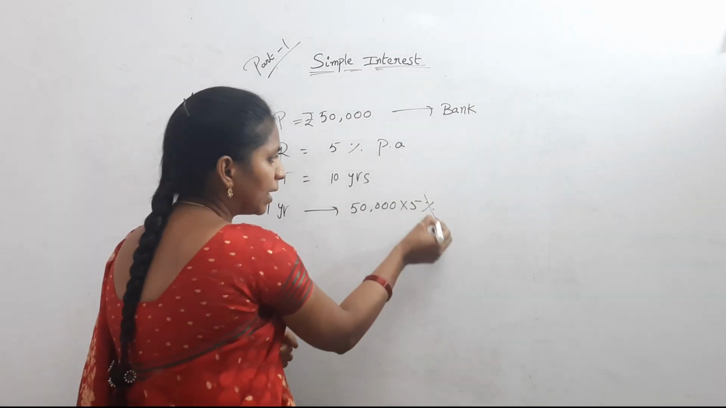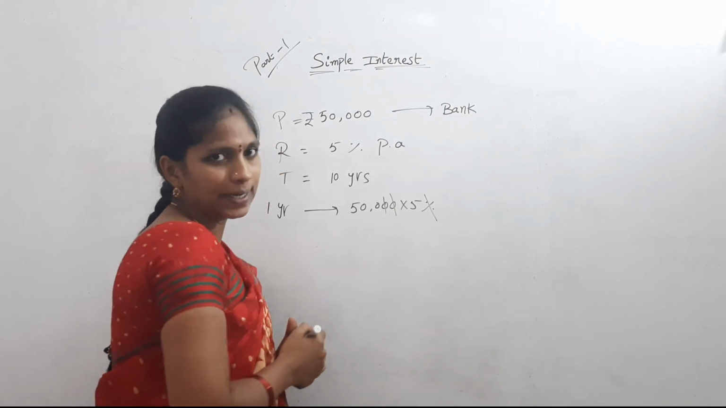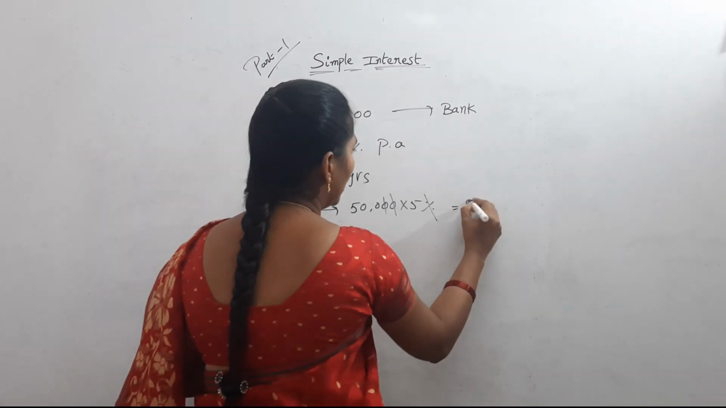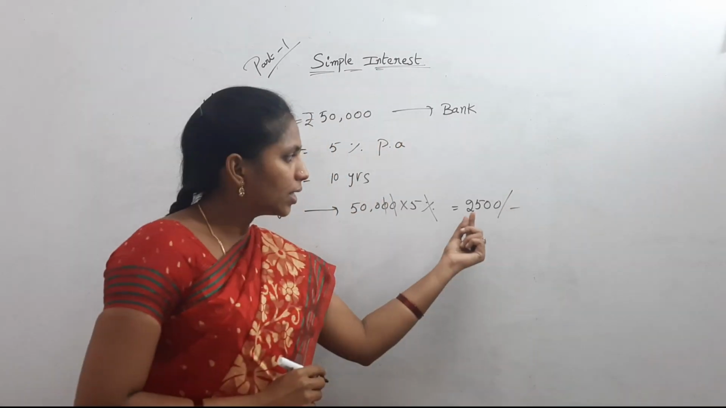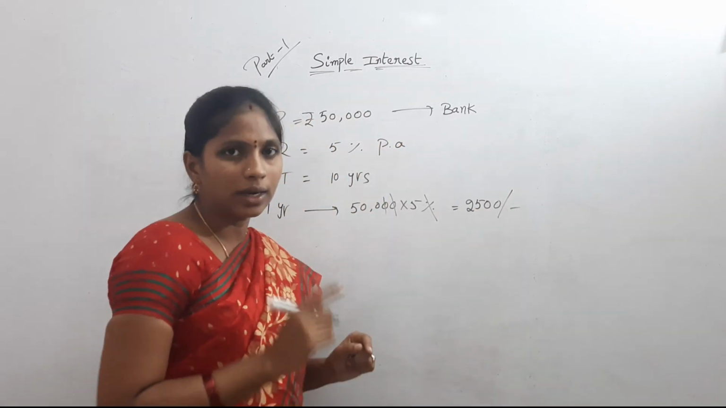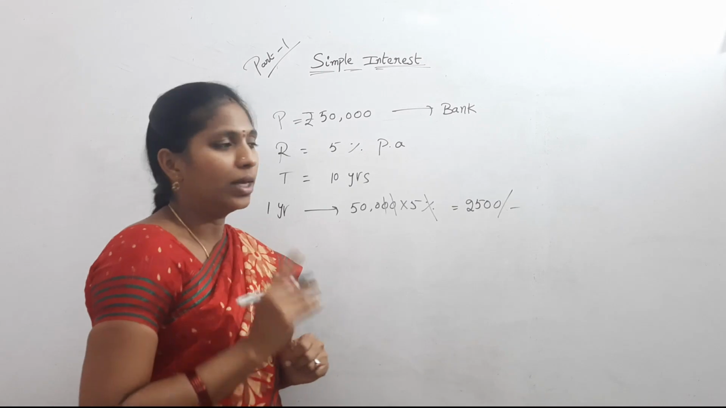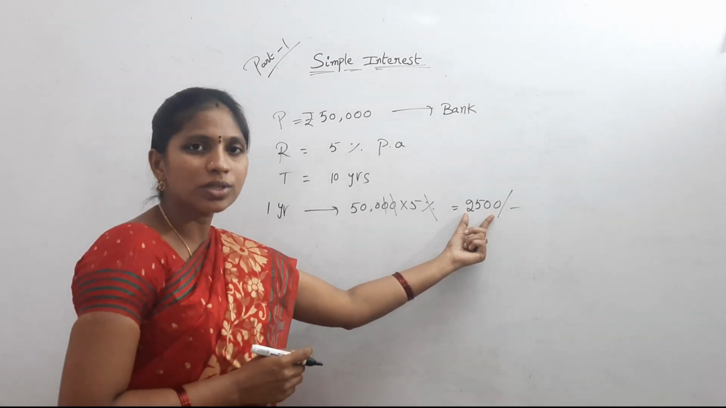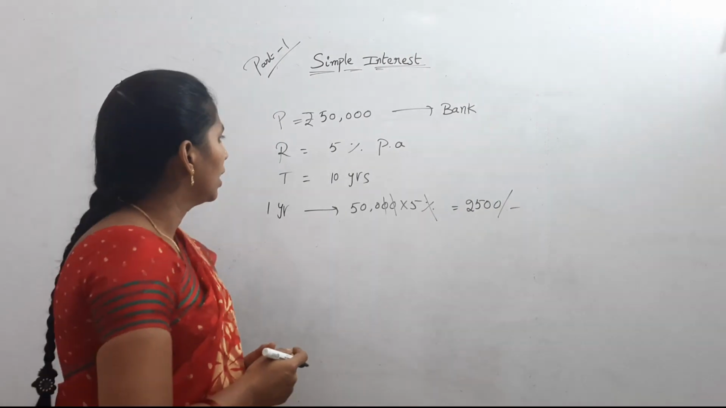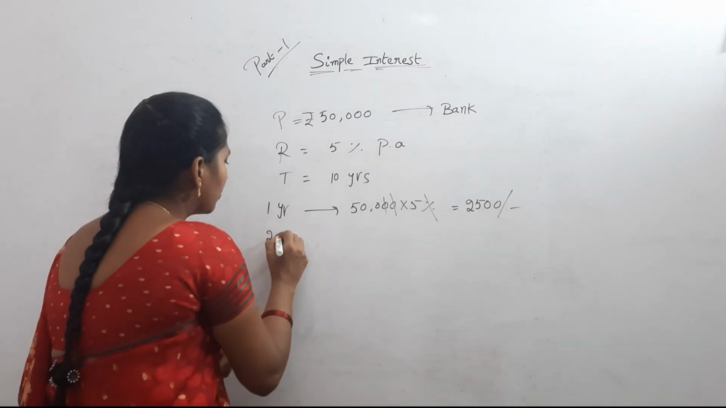Now see, the zeros get cancelled. Then here the answer is 2,500 for 1 year. For the first year, what is the interest amount? 2,500. And for the second year,